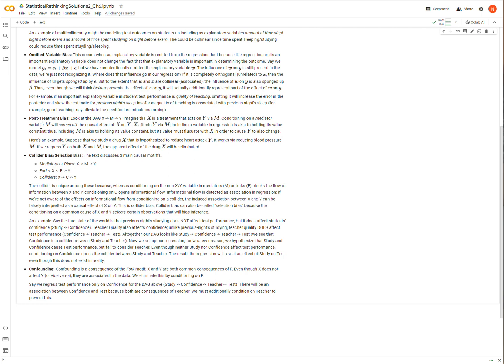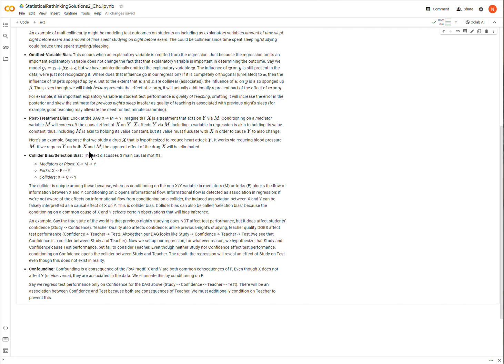So this post-treatment bias comes from mediators, or pipes, as they're called in the book. A post-treatment bias would be something like X is a treatment, Y is the outcome, and X affects Y via M. And whenever we are conditioning on a variable, which means we include it in the regression, then it is as though we are holding a value constant. In this case, if M is in the regression, we are holding M constant.